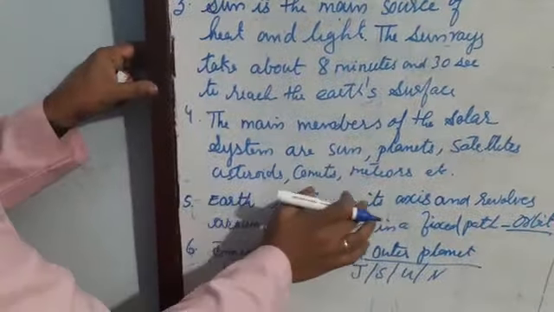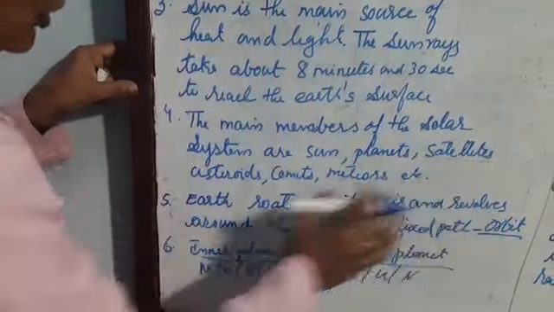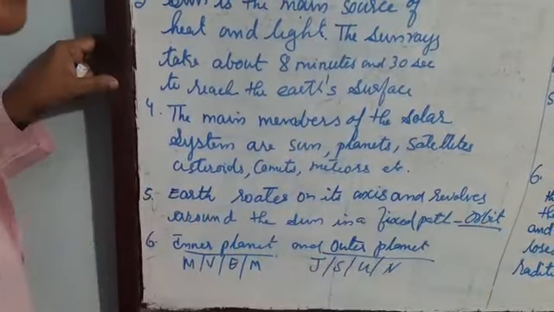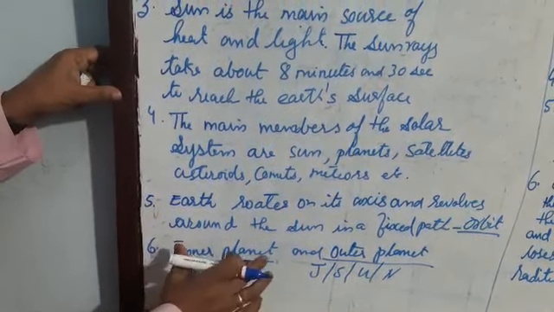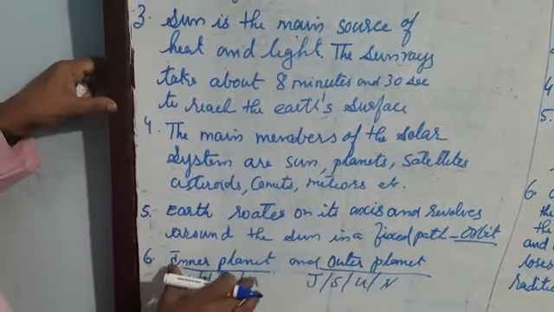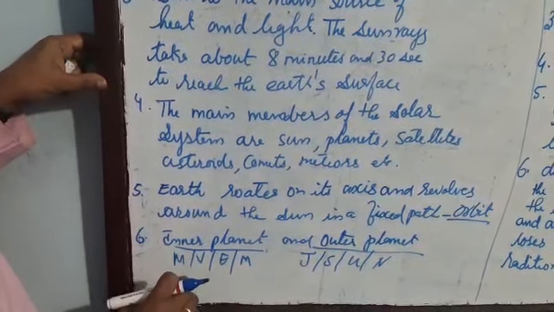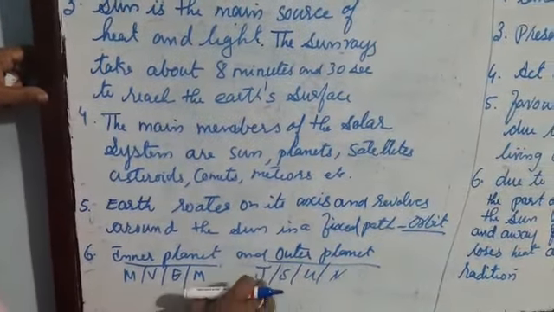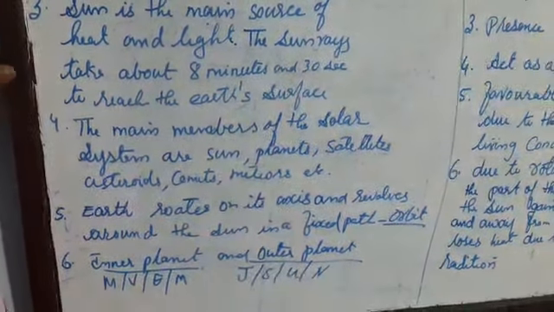The Earth rotates on its axis and revolves around the sun in a fixed path that we call an orbit. The planets are divided into inner planets and outer planets. The inner planets are Mercury, Venus, Earth and Mars. The outer planets are Jupiter, Saturn, Uranus and Neptune.